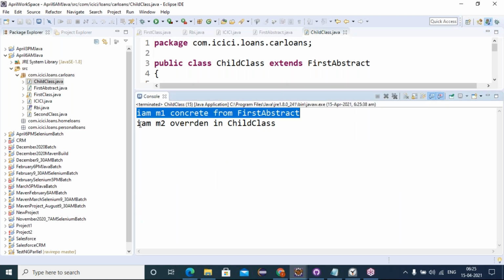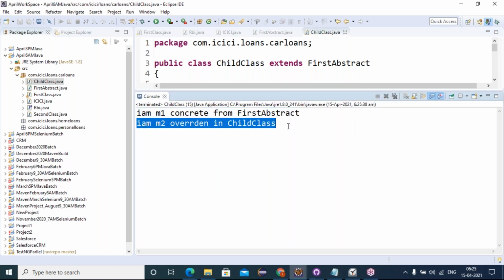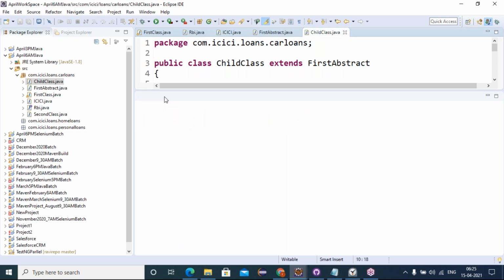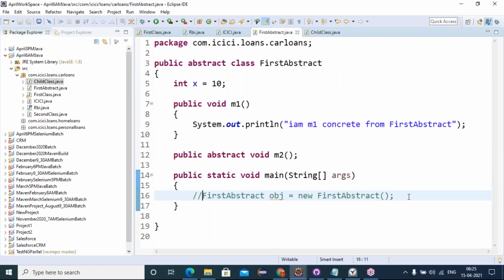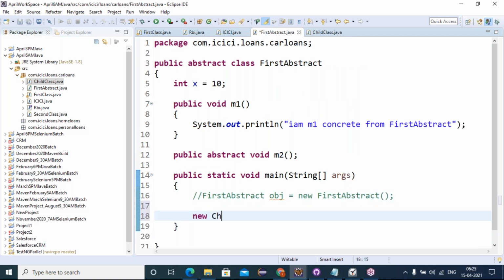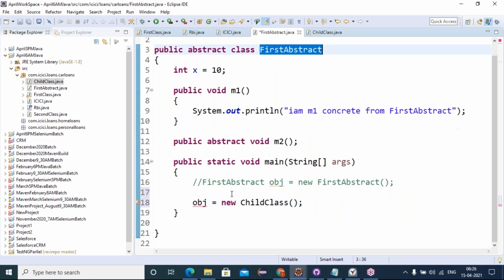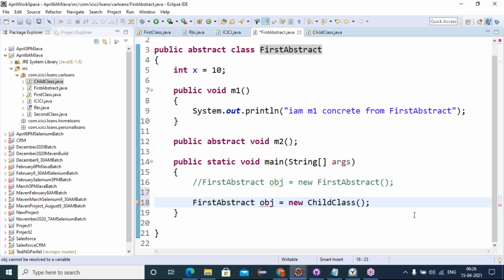M1 concrete from first abstract. I am M2 overridden in child class. Is everyone clear? The same object we can also create in the abstract class reference. So I was creating a new child class object, storing it into one reference of the abstract class.